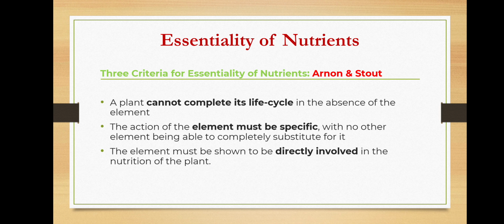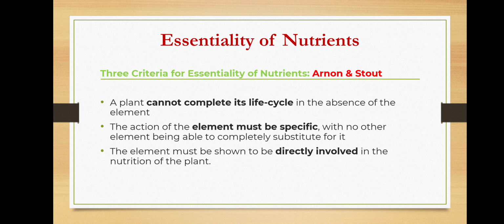The second criterion is that the element must be specific. If nitrogen is given, it should work like that only. Whatever work it does will give vegetative growth. When the flush is given, that flush must be given by nitrogen itself, not by any other elements like potassium, phosphorus, calcium, magnesium, sulfur. That function should not be done by all these other elements. It should be done by nitrogen itself.